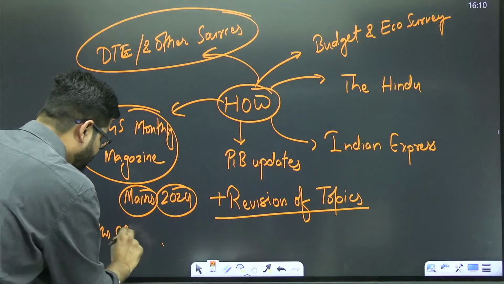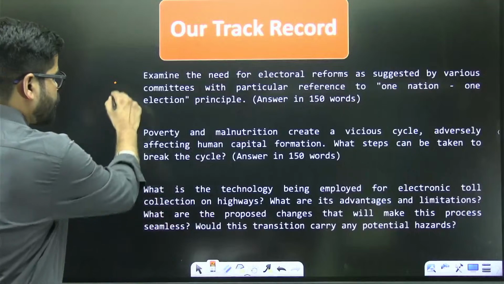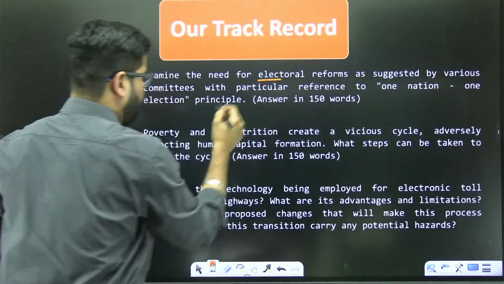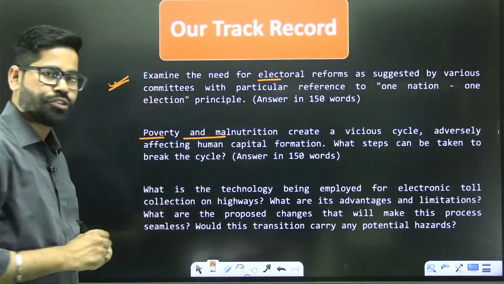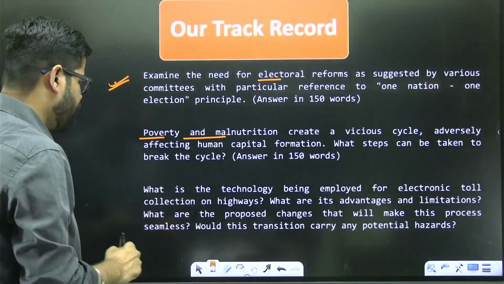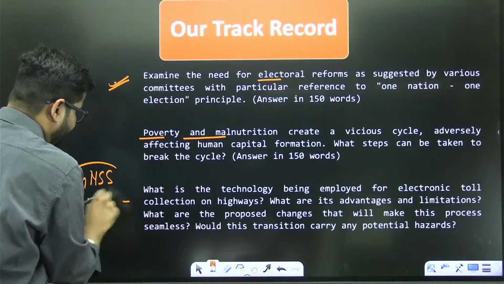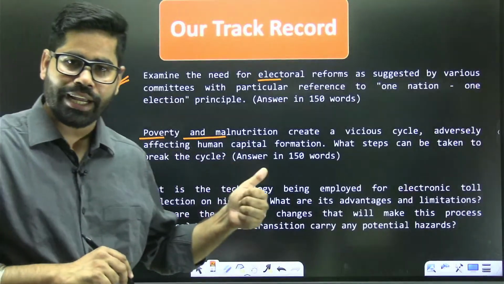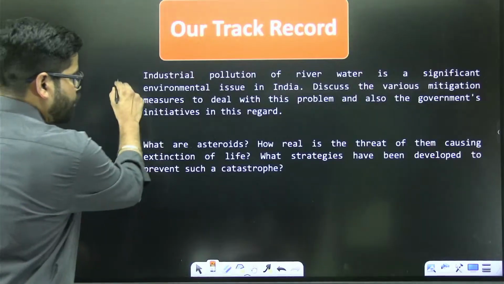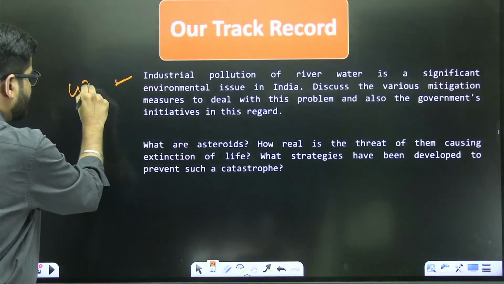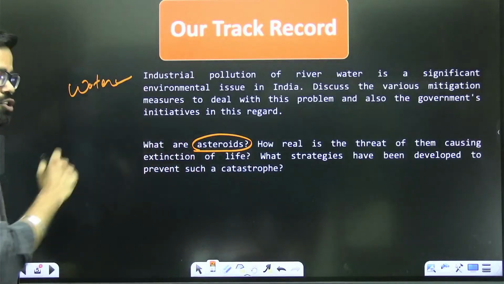And even from that, you can see the questions. We covered the electoral reforms, one nation, one election. We covered poverty and malnutrition. We talked about global navigation satellite system, which was also there in the month of June, July. Then we covered other questions like water scarcity. We especially covered the topic of asteroids.